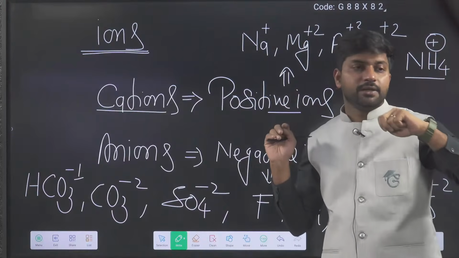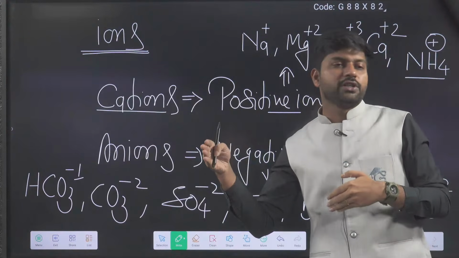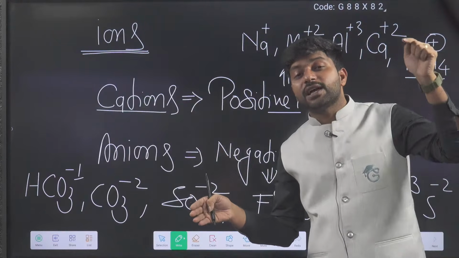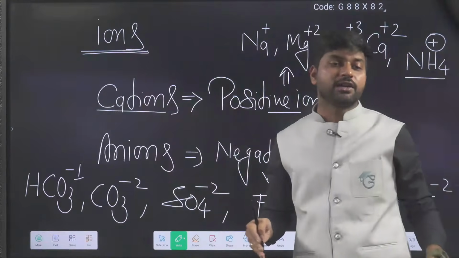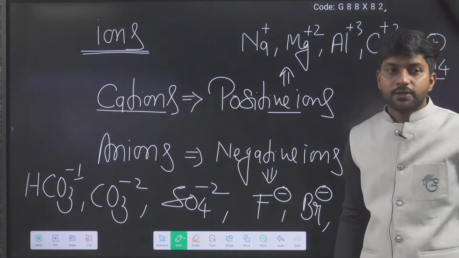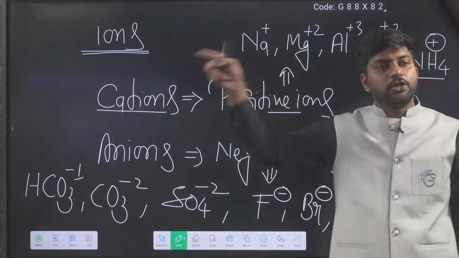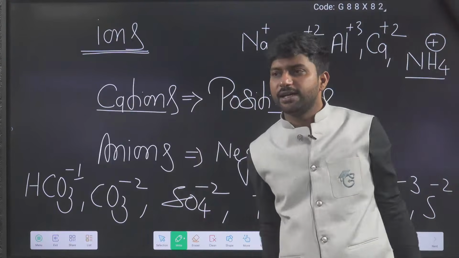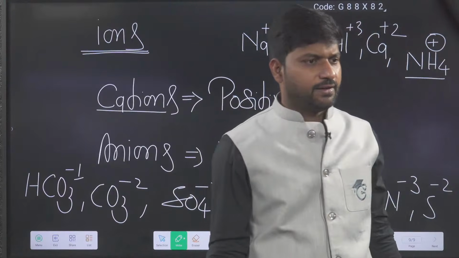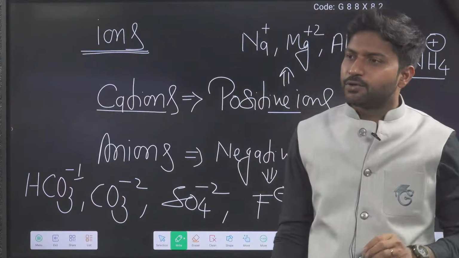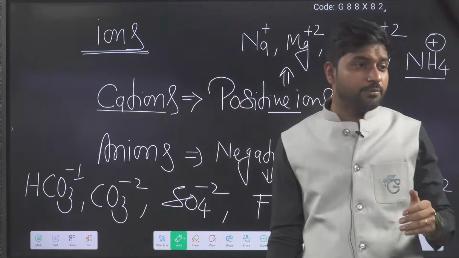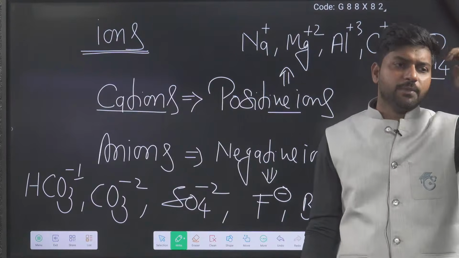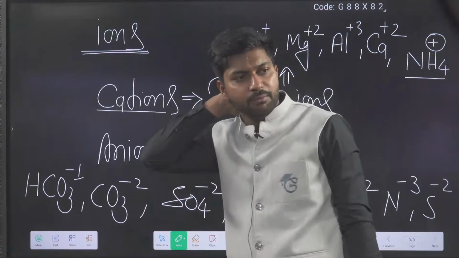Otherwise, a conflict happens. One side you are saying that a neutral body is more stable than a charged body. So sodium and Na plus, do you know? Na plus has a complete octet electronic configuration. Then Na plus should be more stable. But you are saying that the neutral body is more stable. Problem. It is not like that. It does not work in this manner. So many things are there which we will discuss. We have to study. Yes, it is good. You have basic little formations. It's nice. But we will work more, then we will make it perfect.